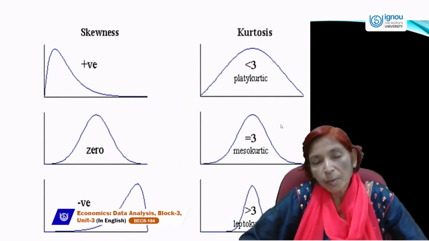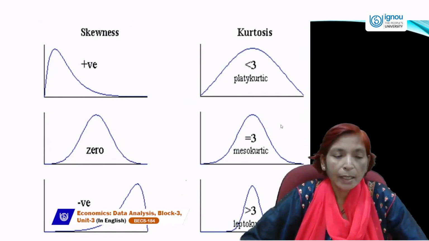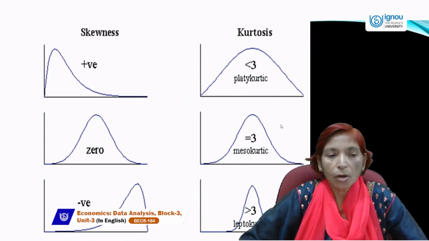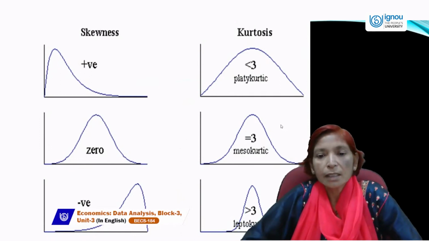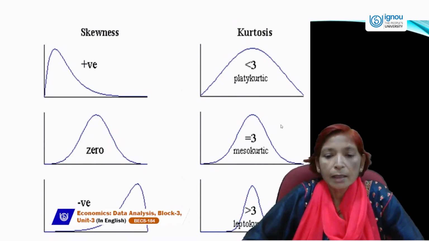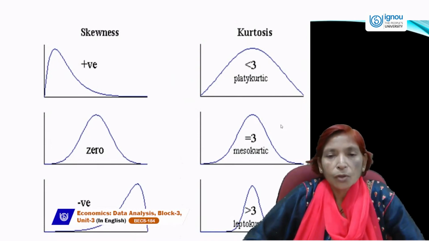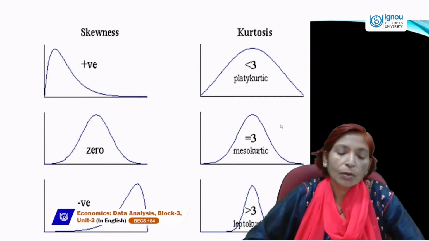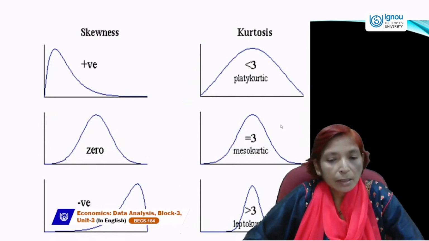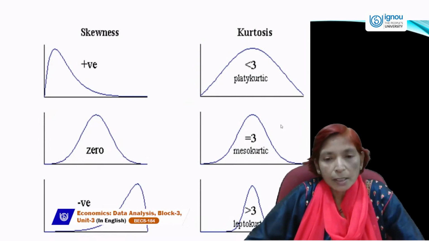The skewness of a distribution may be positive, negative, or zero in the case of a normal distribution. Kurtosis has three types: platykurtic, mesokurtic, and leptokurtic. If the kurtosis value is less than 3, it is called platykurtic. If the kurtosis value equals 3, it is called mesokurtic. And if the kurtosis value is greater than 3, it is called leptokurtic.